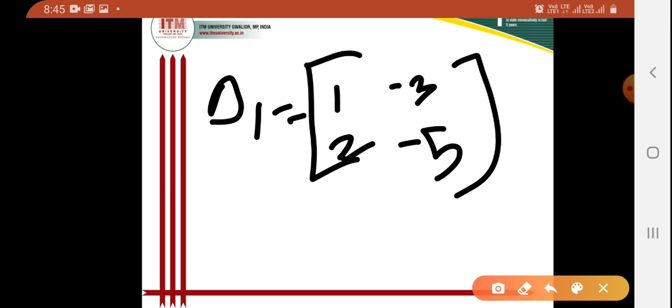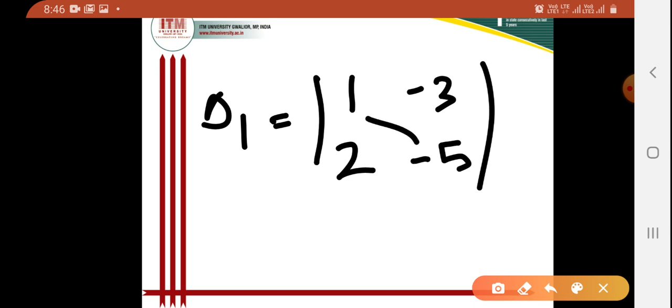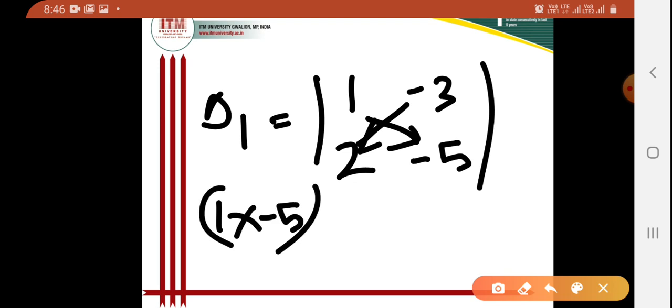This is not the matrix form, I am writing the form of determinant. So I can write del 1 as the determinant 1, 2, minus 3, minus 5. To solve this determinant, this minus this: 1 into minus 5, minus 3 into 2.